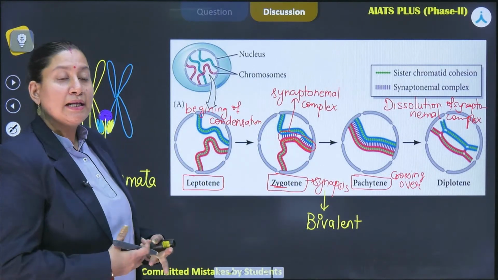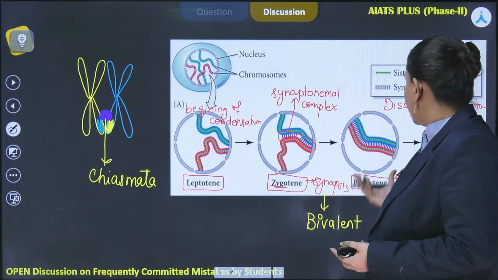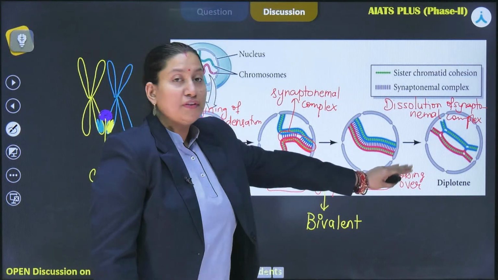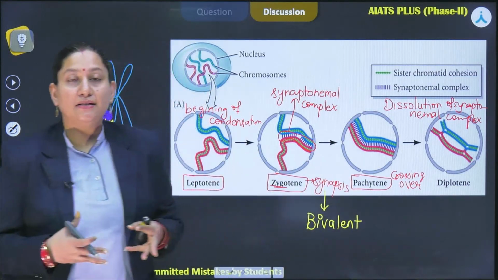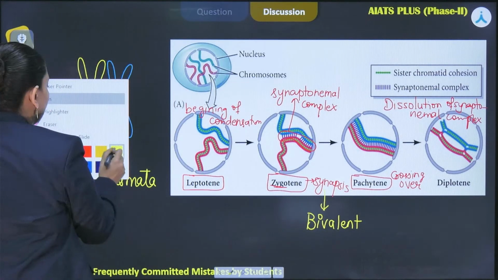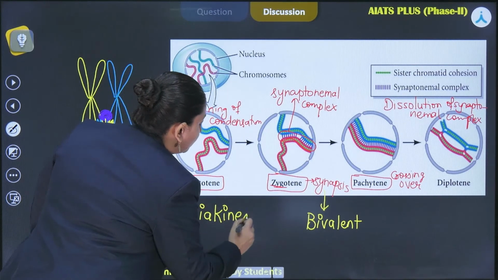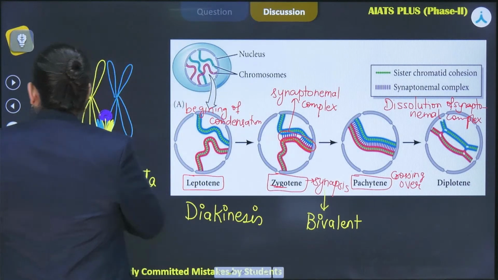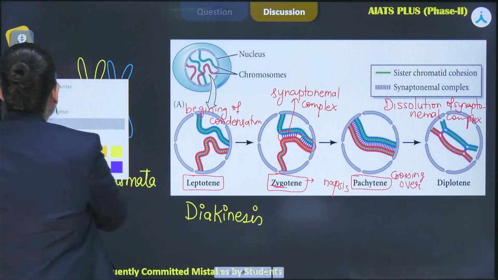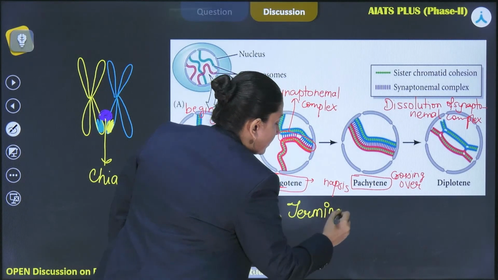After diplotene is finished, in certain oocytes of some vertebrates, this phase is retained for a very long period of time. But after the completion of this phase, the cell will enter diakinesis, the fifth stage, or we can say the fifth substage of prophase I. Diakinesis is characterized by the terminalization of chiasmata.